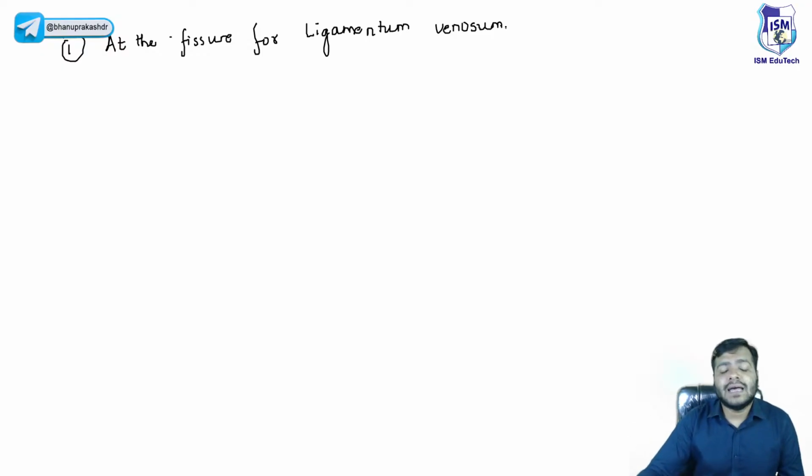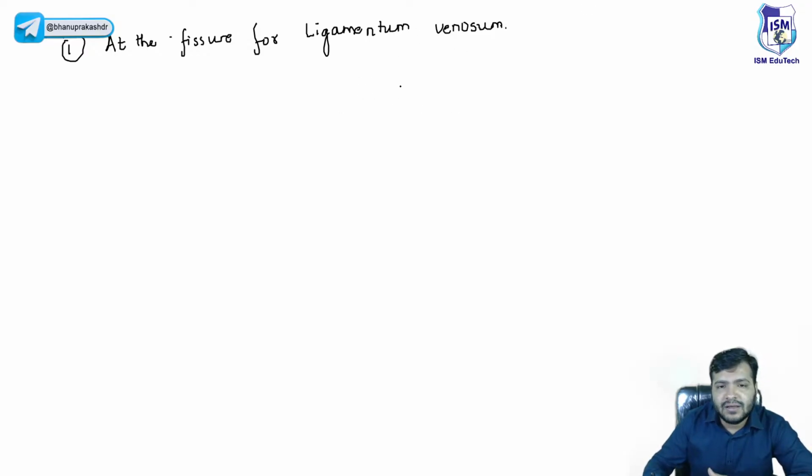Now, I have a question for you people. The ligamentum venosum is the remnant of what? If anyone knows, please type it in the chat box. So at the fissure for ligamentum venosum, the ligamentum venosum is a remnant of what?